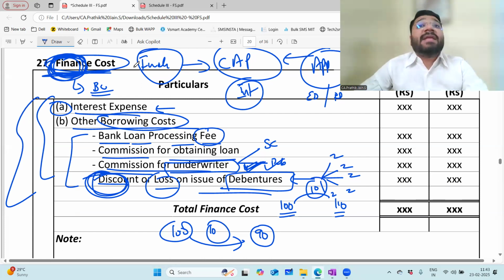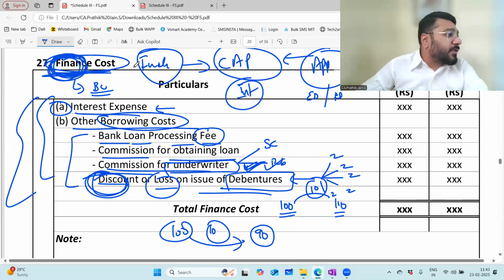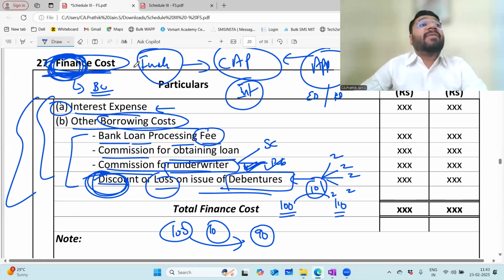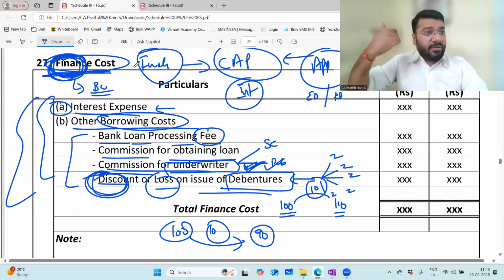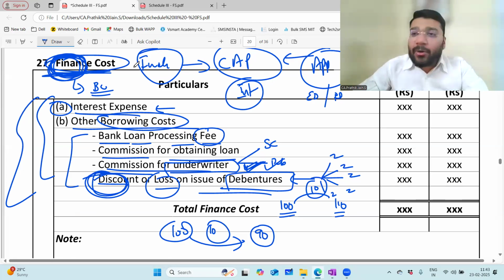In the process of raising the funds, whatever expenditure you incur comes out as a part of finance cost. The only exception is, when you pay dividend to equity shareholders and preference shareholders, those two are items of appropriation. Hence, you will not record it here. You will record it in the below the line item. What is below the line item? We'll be discussing in the upcoming sessions. Am I loud and clear?